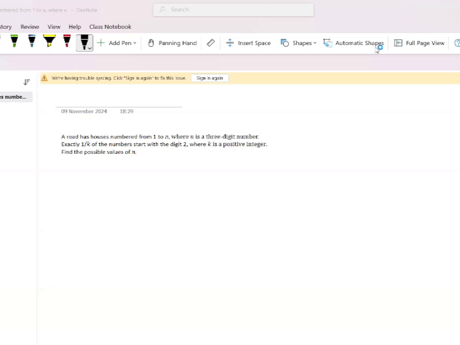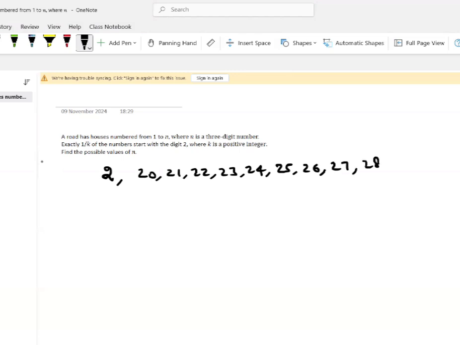When we keep n as 100, the numbers starting with 2 are 20, 21, 22, 23, 24, 25, 26, 27, 28, and 29.